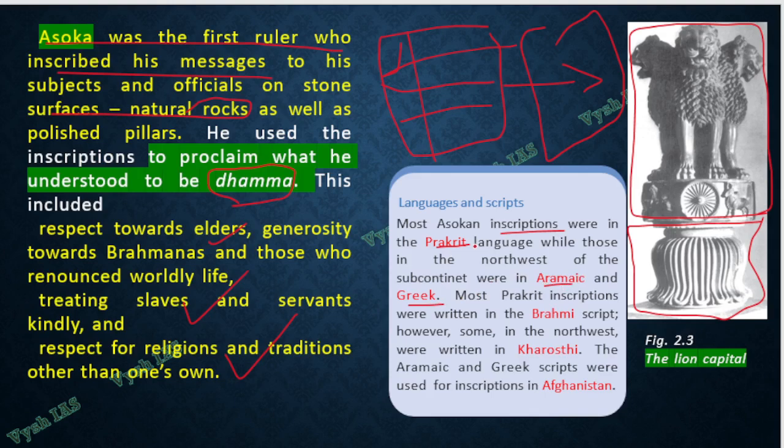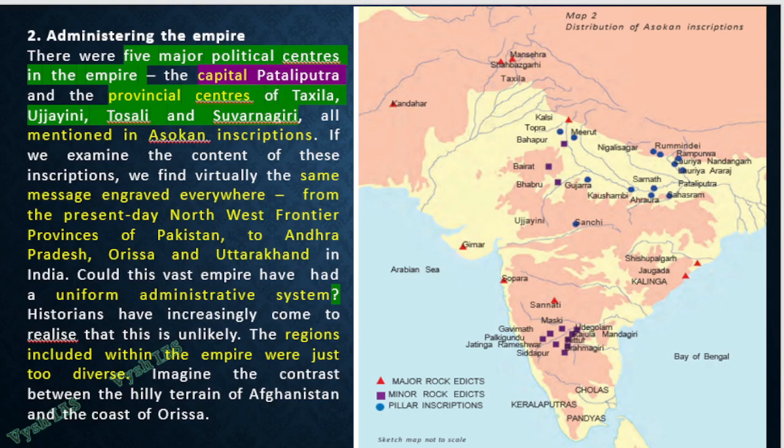Because Prakrit is for all the rocks and pillars inside India, in the Brahmi script. But as I told you, in the northwestern side, in the Afghanistan side, in the region beyond present day India, there he wrote in Aramaic and Greek languages, in the Kharoshthi script. Every language will have a script, right? Like Hindi has the Devanagari script, or our South Indian languages have Dravidian scripts. Same like that, Prakrit is in Brahmi script, and Aramaic and Greek in Kharoshthi script. Both of them James Prinsep deciphered. So these things were also helping us learn a lot about the Mauryan Empire.